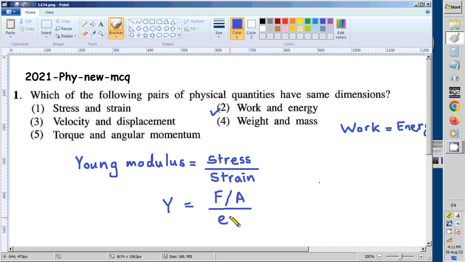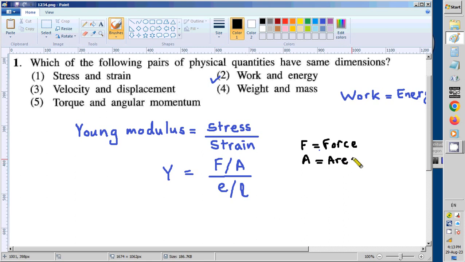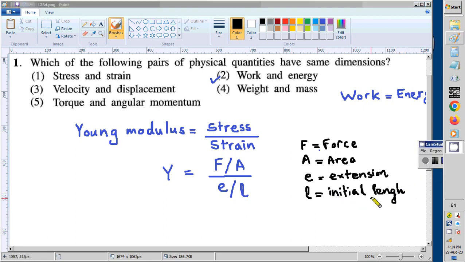Strain is e divided by L. So here in this equation, F is force, capital A is area, small e is the extension, and L is the initial length, or we can say original length.